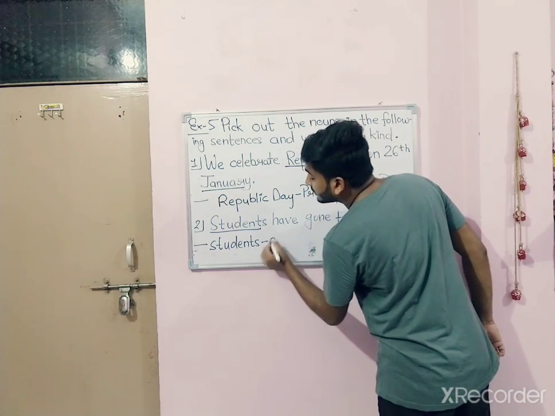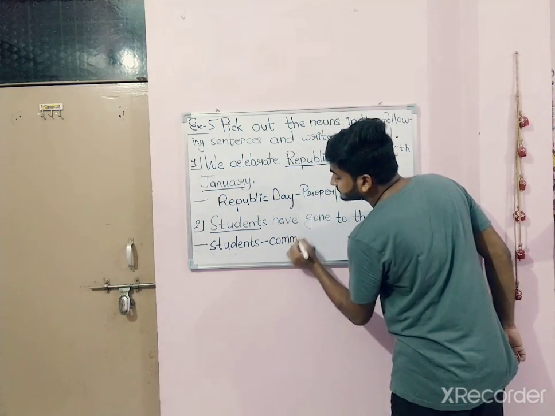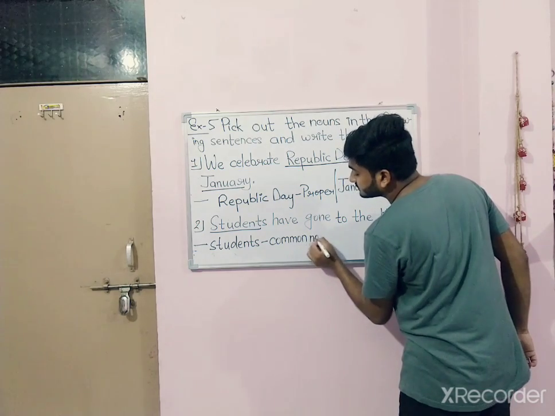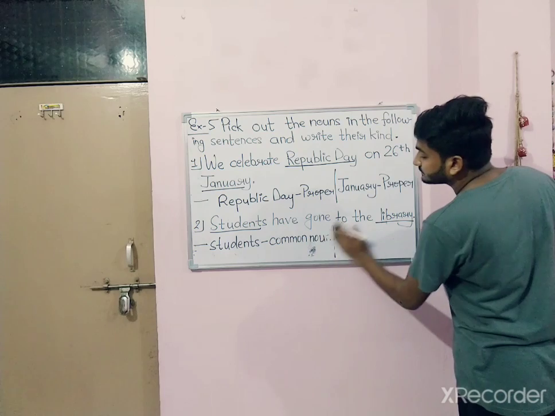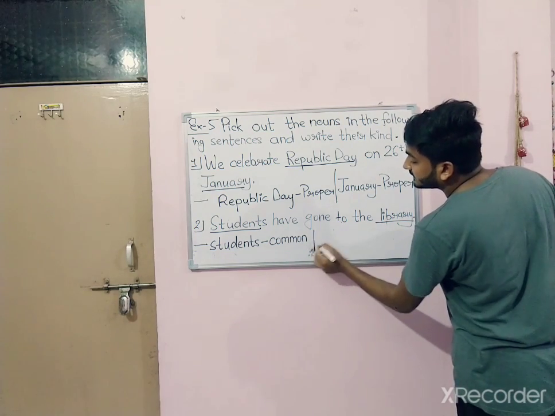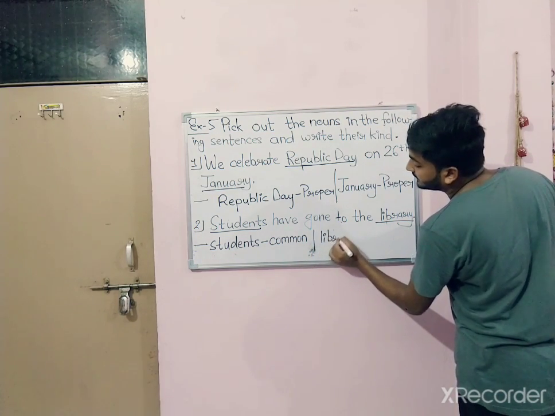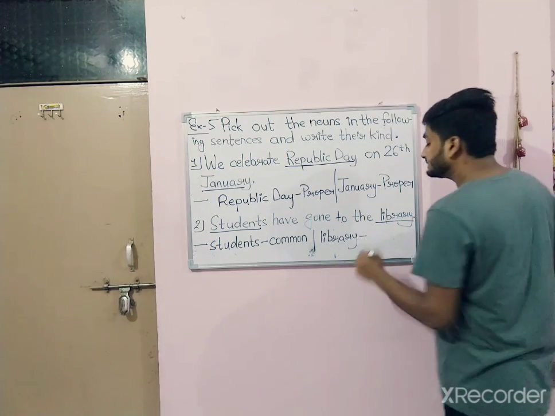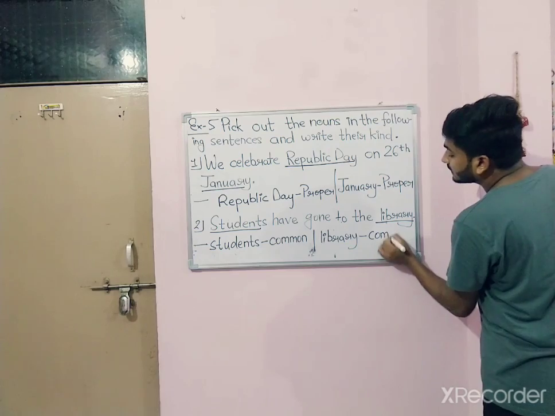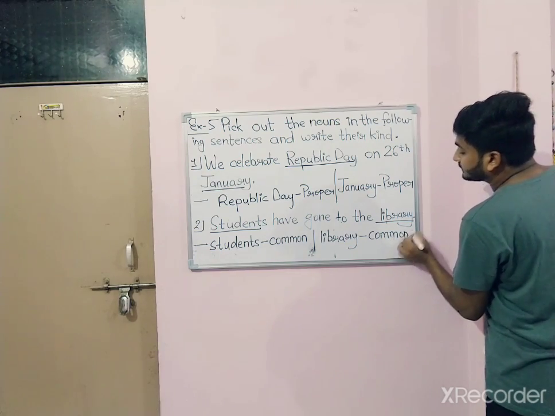Students are common noun. And second one is library. Library is a place which is also a common noun.